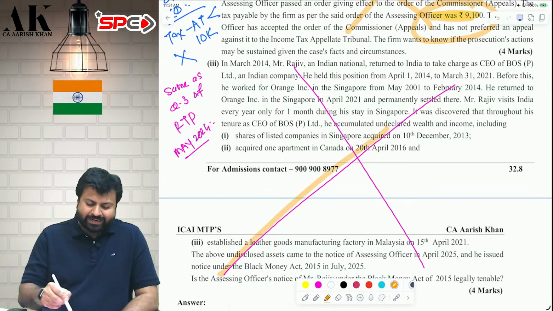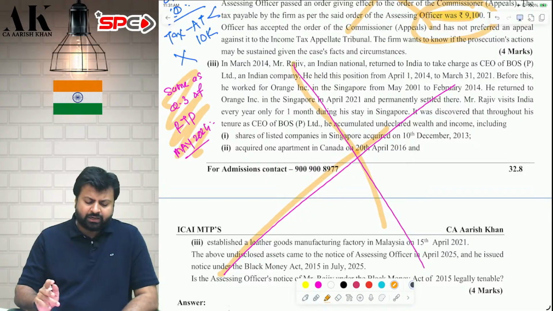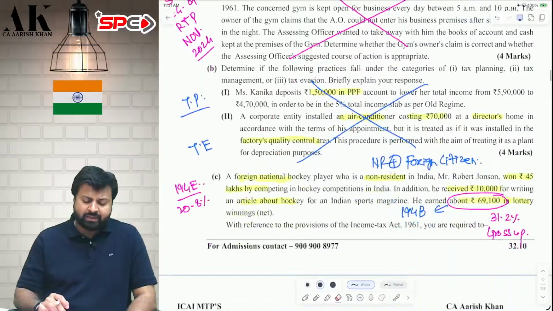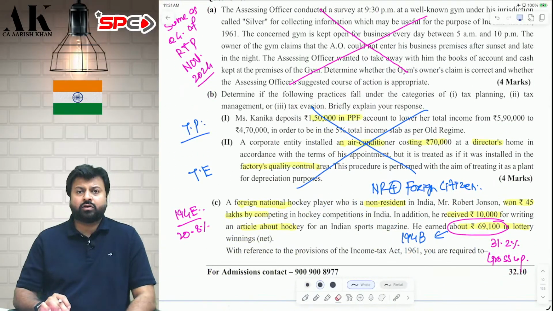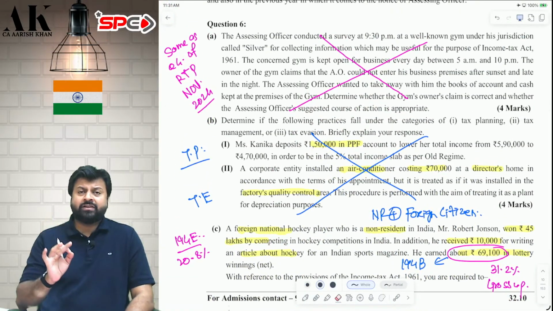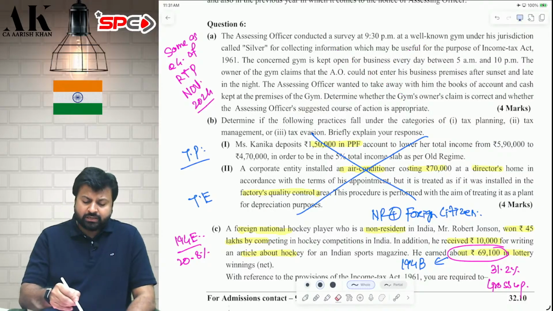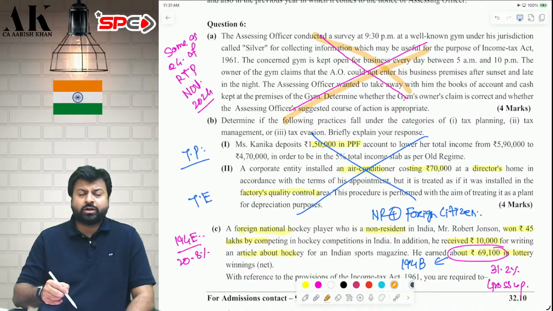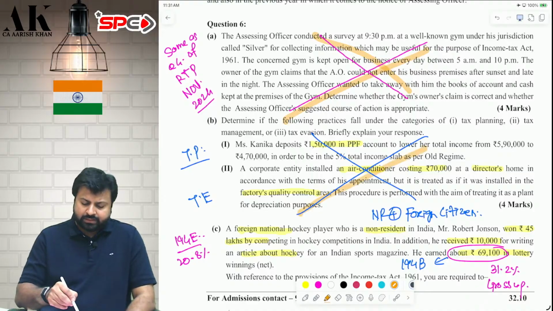Next question, exactly copy paste of what we have done earlier in RTP May 2024. Question number 3, you can go and check. I have given reference of everything. I am not just talking for the sake of talking. I have given a reference of each and everything that is repeated. Next question, this question repeated. I have given the reference file already shared on Telegram channel. You can go and download from there. Okay. This question also repeated.